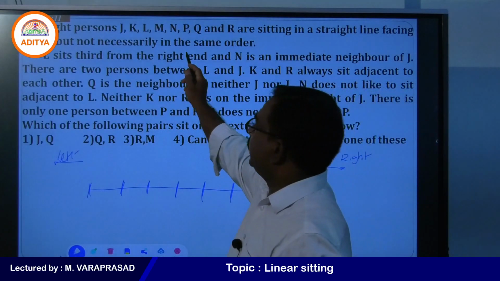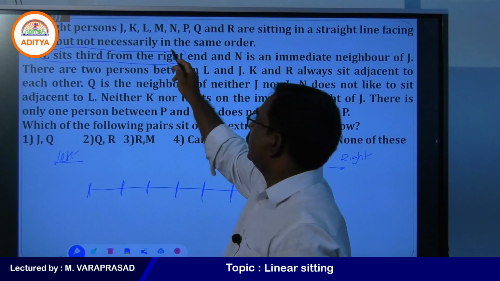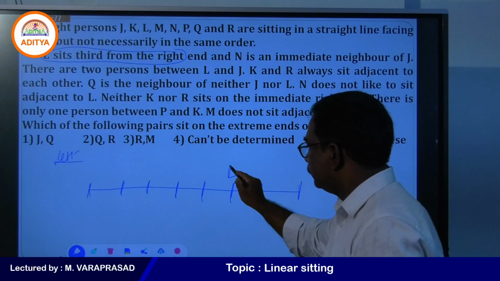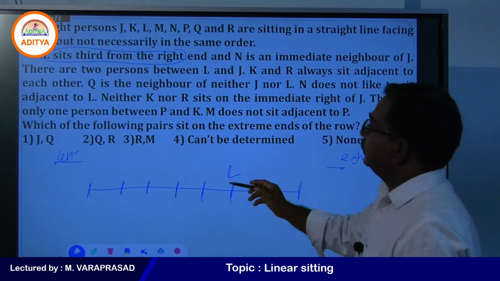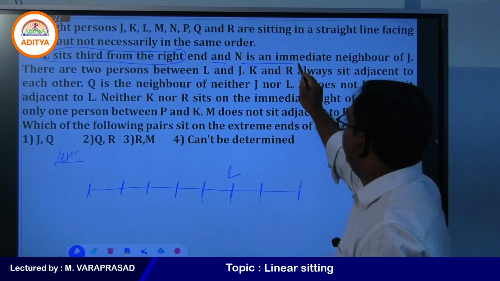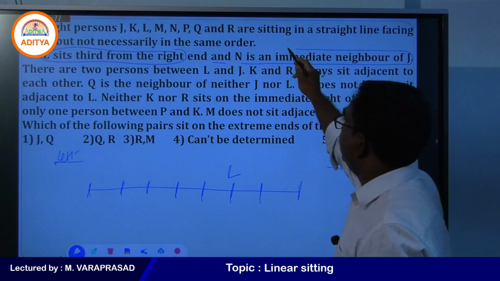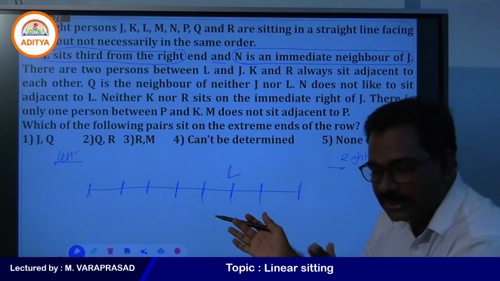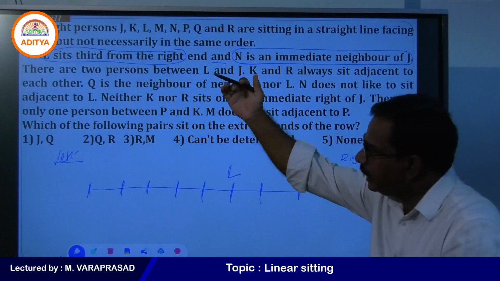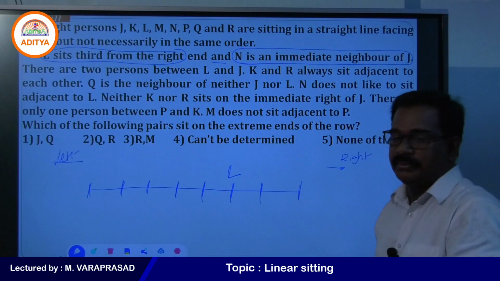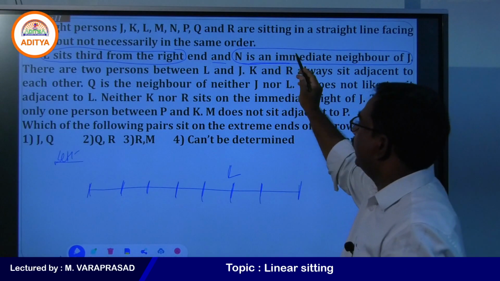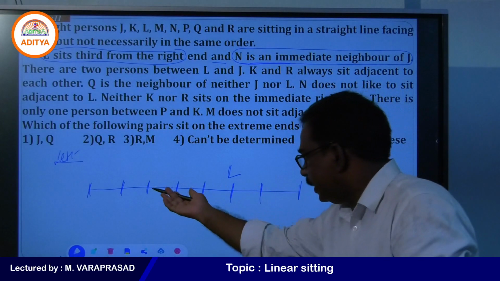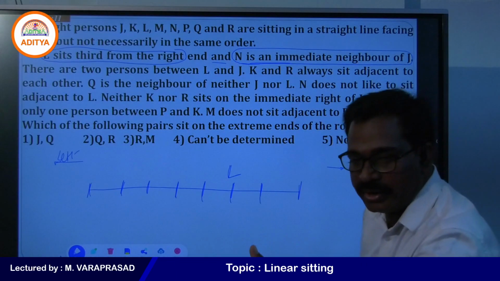So this point is very clear. L sits third from the right. From the right, 1, 2, 3, L sits third from the right. And another point, N is an immediate neighbor of J. That point you need to keep in your mind. We didn't use it up to now. We used only L sits third from the right end. N is an immediate neighbor of J, because we don't know where J is placed here. So keep the point in your mind.